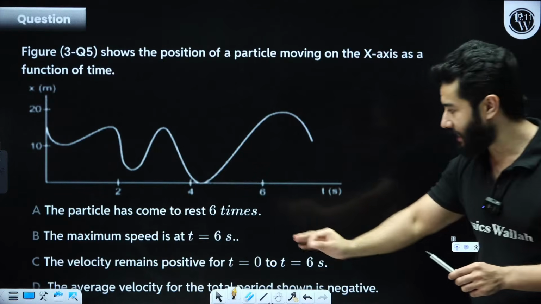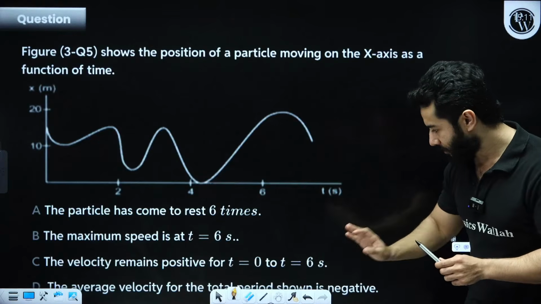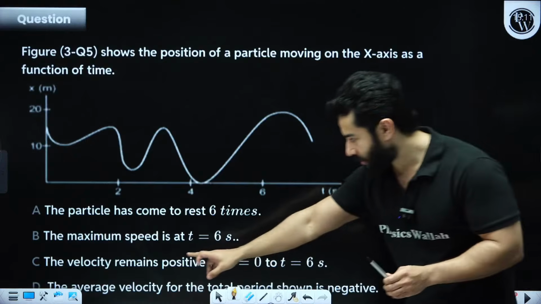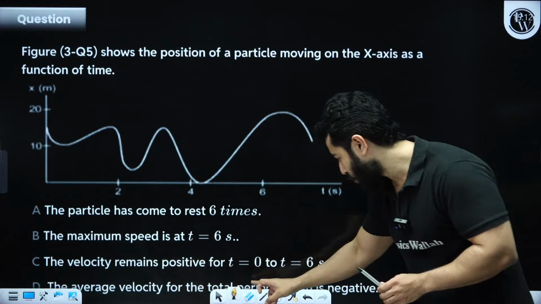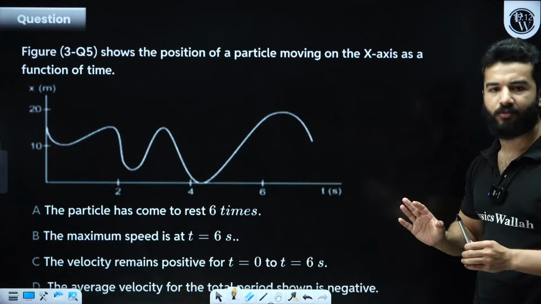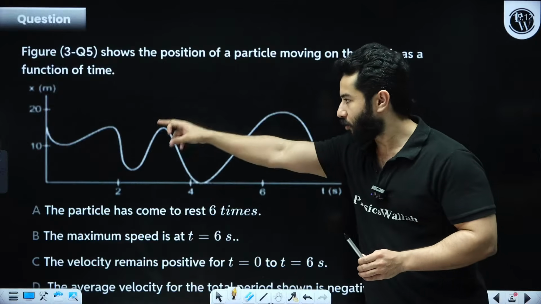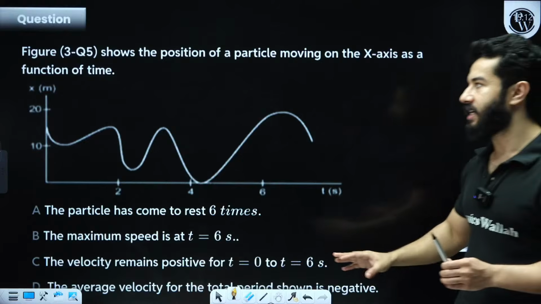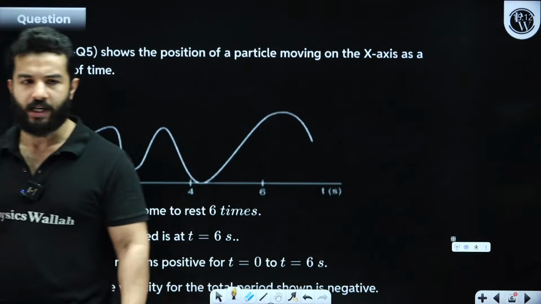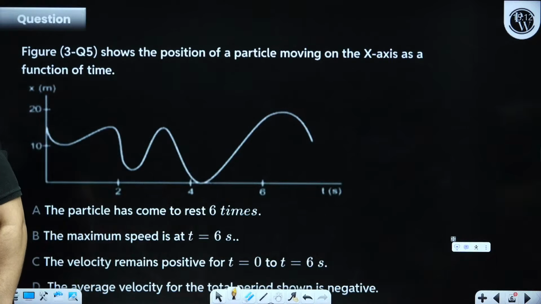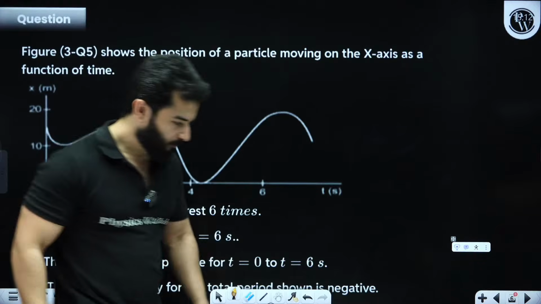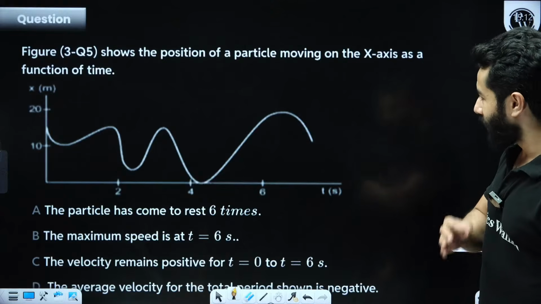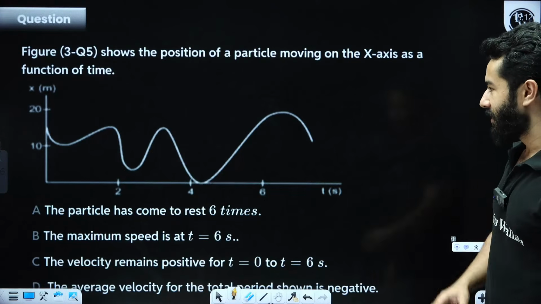Let me read the 4th option because I think it is getting covered by these things. The 4th option says the average velocity for the total period shown is negative. That means total average velocity is negative, and we have to again select the correct option. Be quick, my dear friends. Be really quick. The first option says the particle comes to rest 6 times.